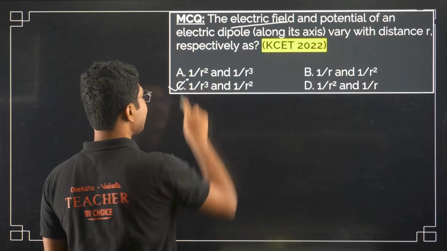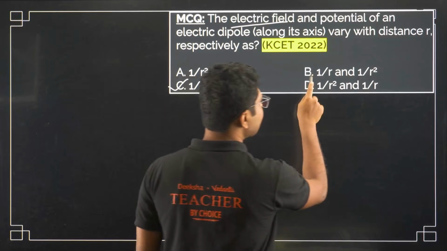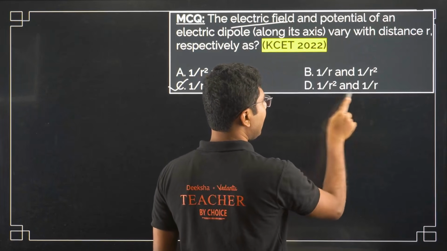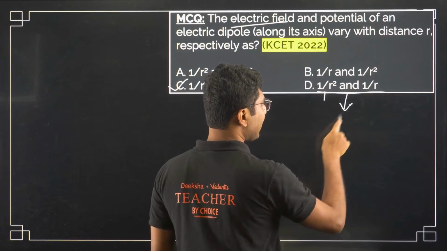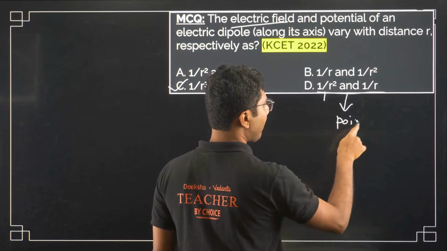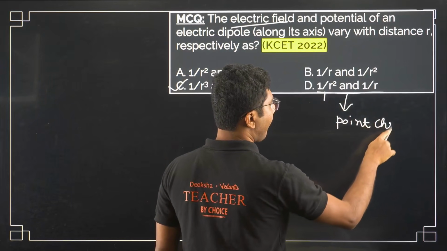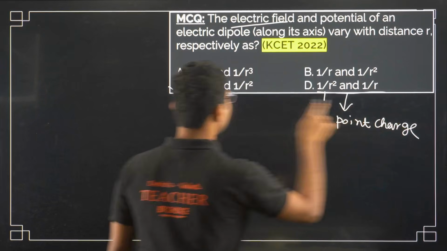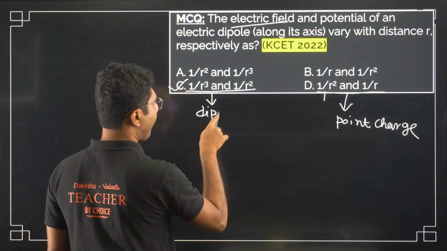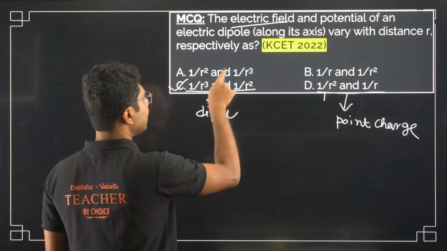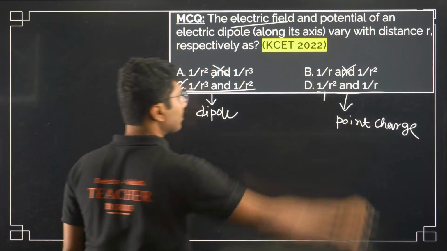So this is the correct answer. Don't fall for this trap: the other option is for a point charge. That statement is correct for a point charge, while this one is for a dipole. These two are completely wrong.